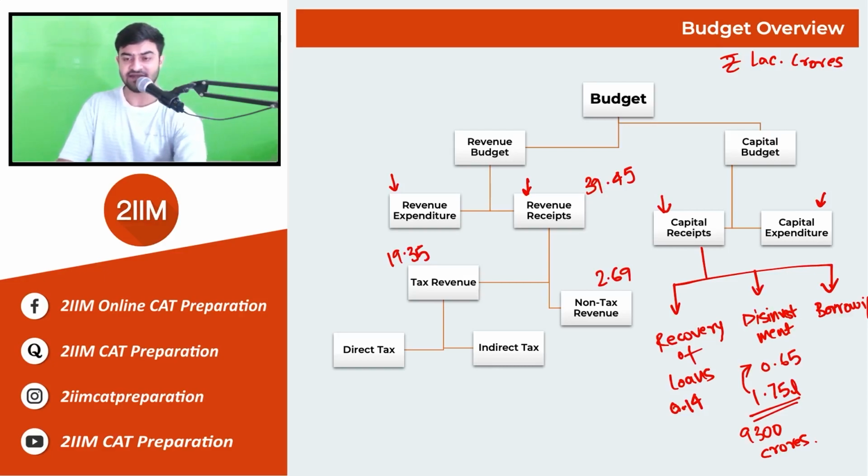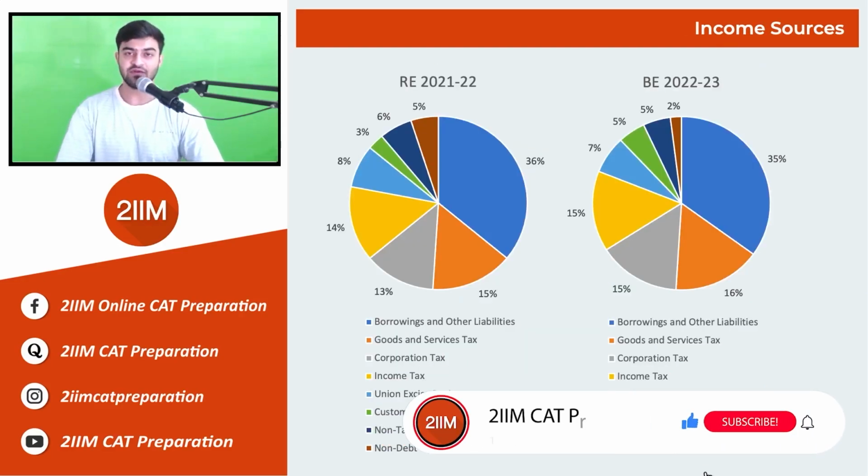And the borrowings is at 16.61 lakh crores. So these are the numbers. If you look at all of these numbers, you'll see that disinvestment, even though it is pegged at 1.75 lakh crores, later revised to 0.65, is only a small fraction of the entire capital receipts, which are 17.4 lakh crores. To make the 17.4 lakh crores for capital receipts, the majority of it comes from borrowing. So this is the income source which is put forward in the budget of 2023.